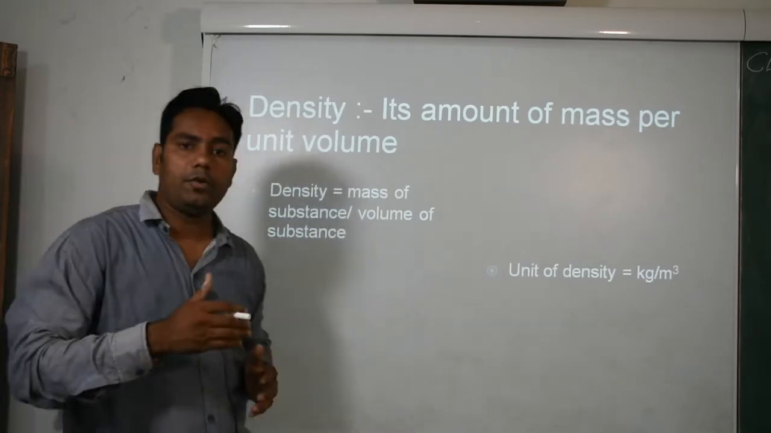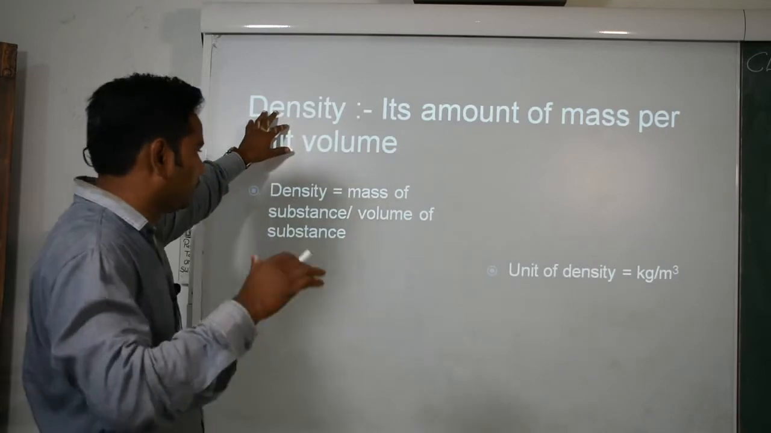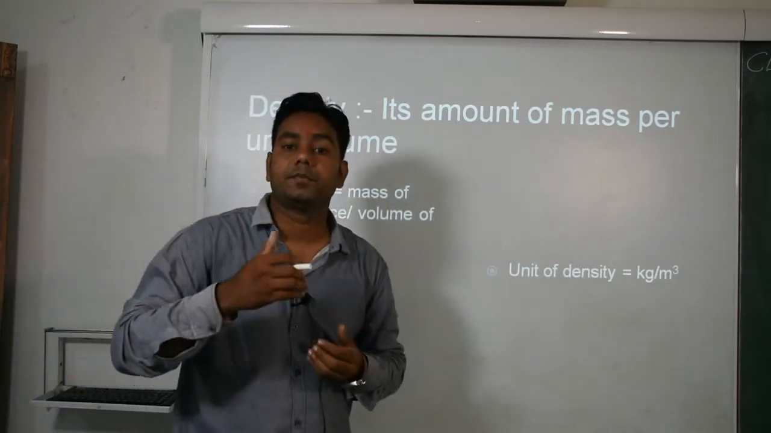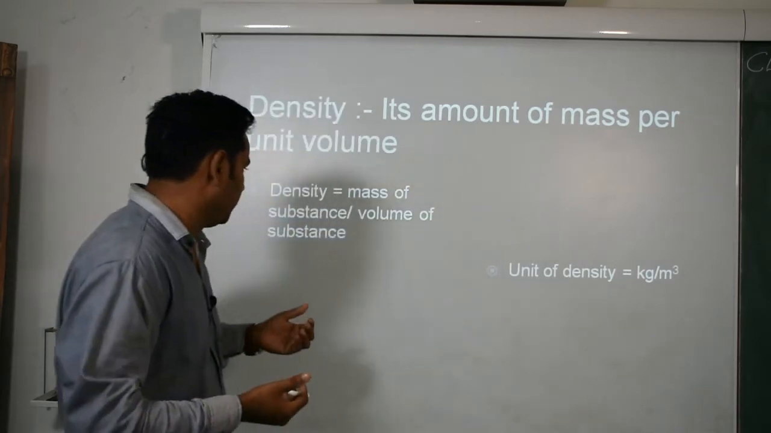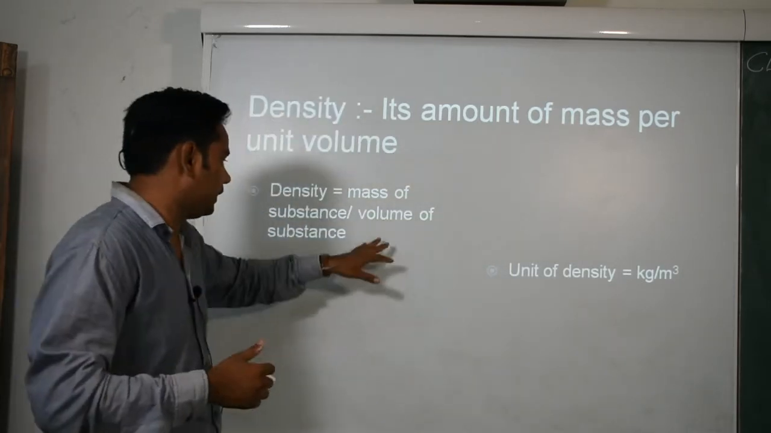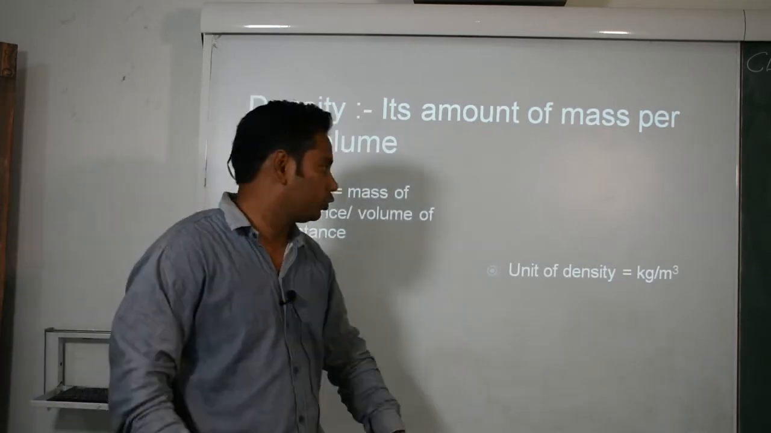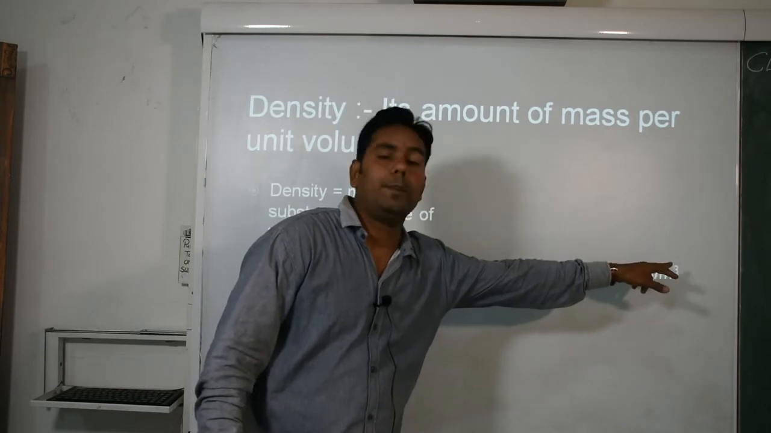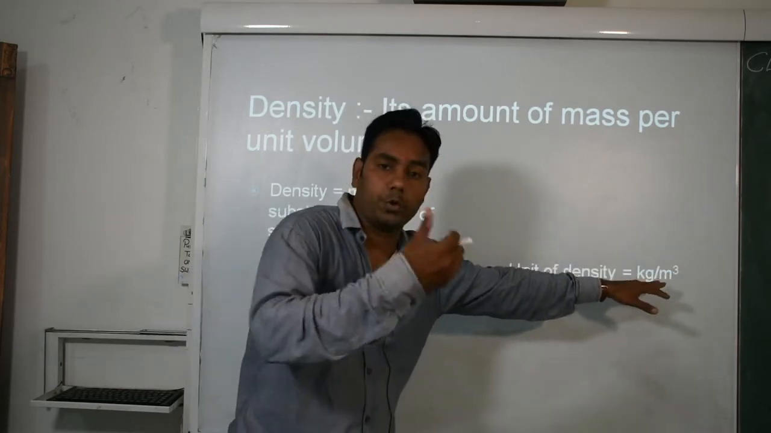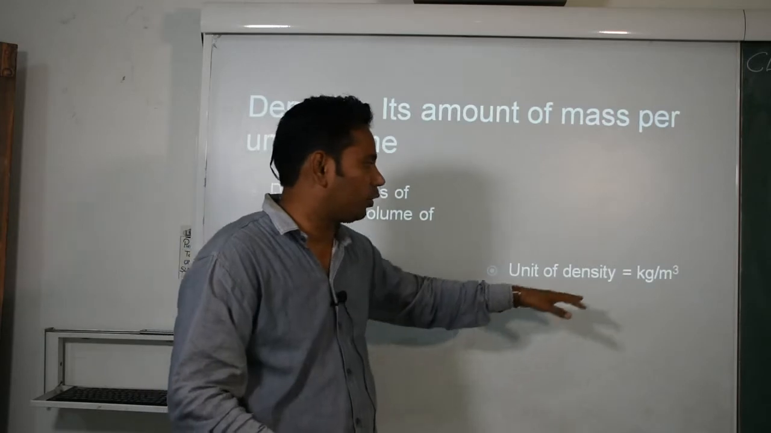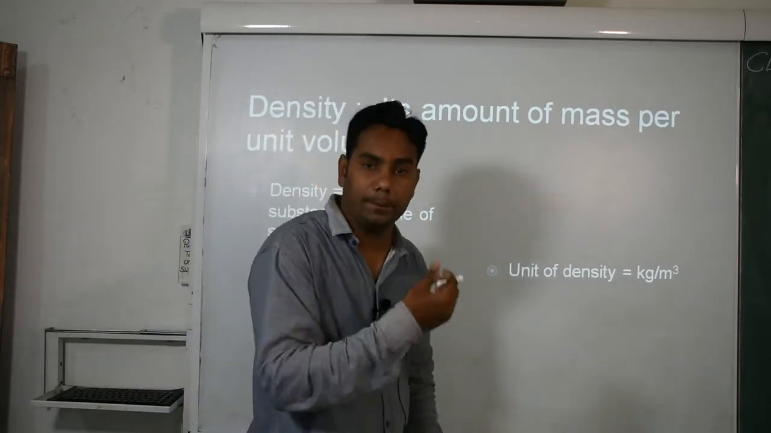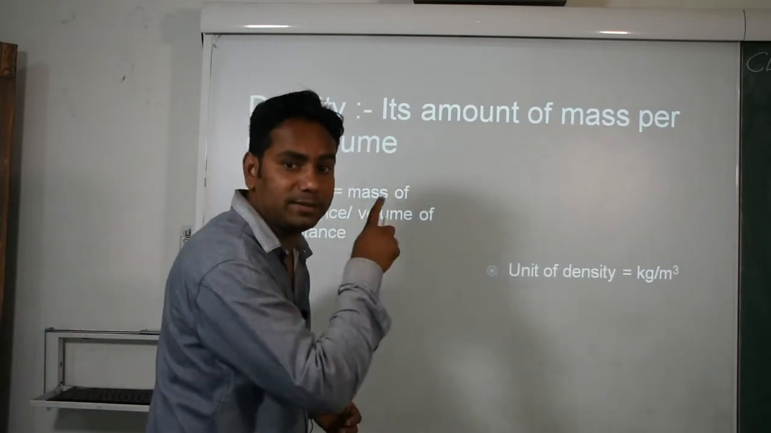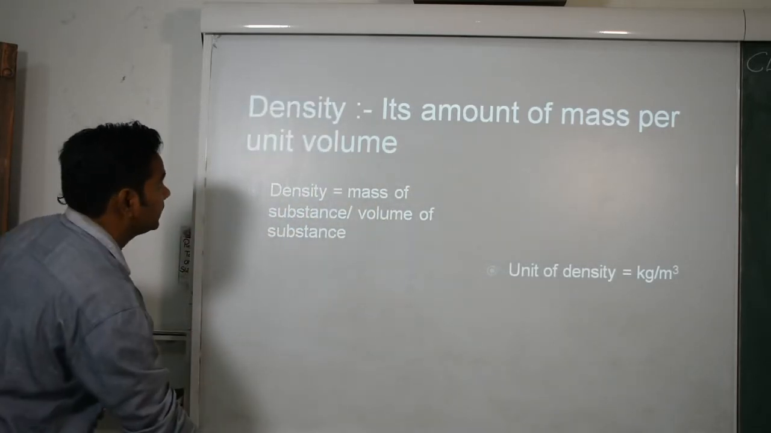Okay, we derive the unit of density. You already know mass of substance is measured in kilogram, its SI unit is kilogram. Then volume of substance is meter cube. So the SI unit of density is kilogram per meter cube, and we also write it as kilogram inverse cubic meters, kg m to the power minus 3. I think you clear it.